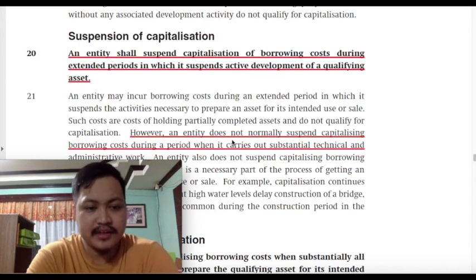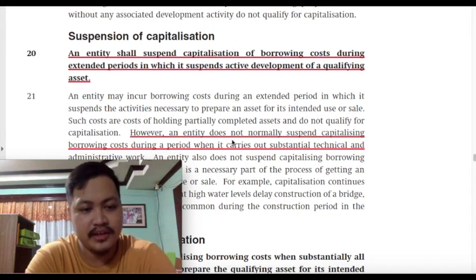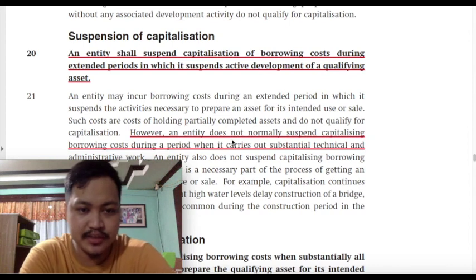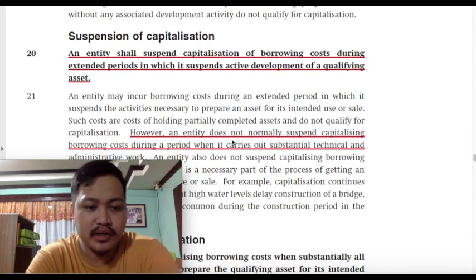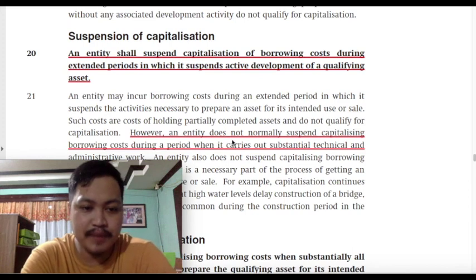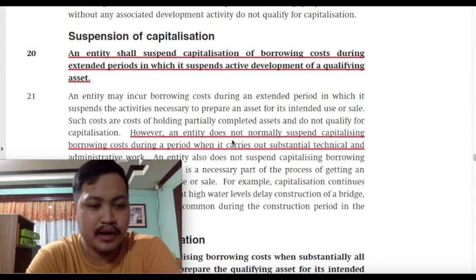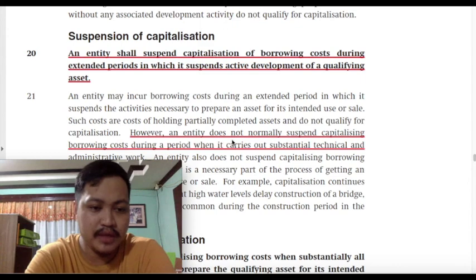But please understand, class, that not all interruptions or delay in the construction will result in suspension of capitalization. And this is where you should focus, class, because this is where students are tested. Whether a particular interruption or delay is enough to suspend capitalization of your borrowing cost. And the standards provide you with sufficient examples, class, as to what interruptions will be considered sufficient to suspend capitalization and what interruptions or delays are considered part of the development process, and thus no suspension of capitalization will be required.